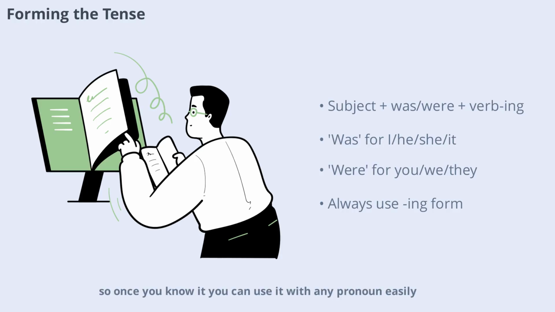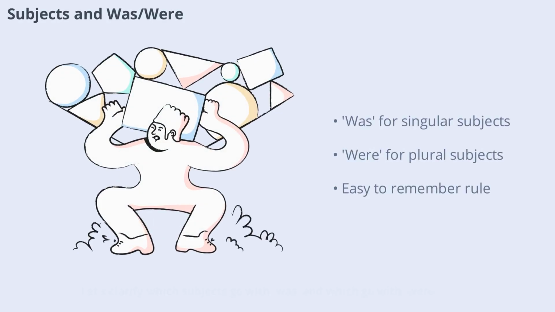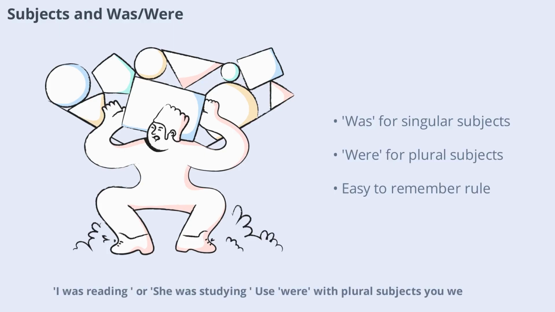with any pronoun easily. Let's clarify which subjects go with was and which go with were. Use was with the singular subjects I, he, she, and it. For example, "I was reading" or "she was studying." Use were with plural subjects you, we, and they. For instance, "you were working" or "they were playing." This rule is consistent and makes it easy to choose the right form. Just remember, singular gets was, plural gets were.